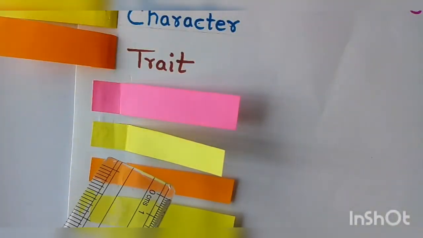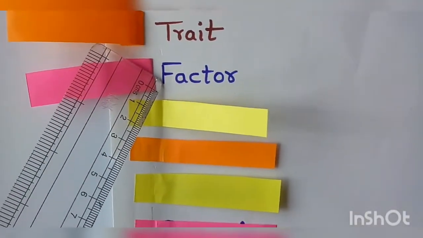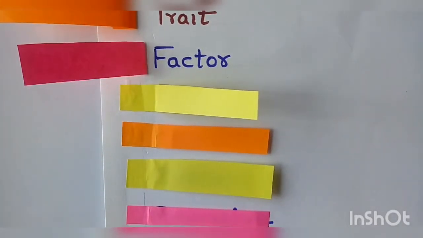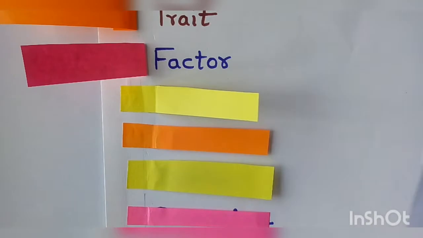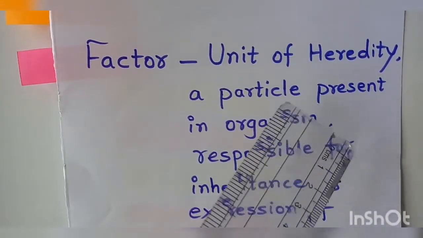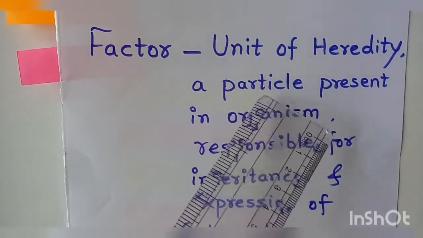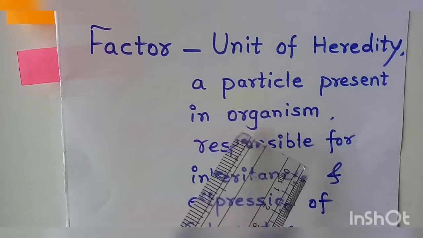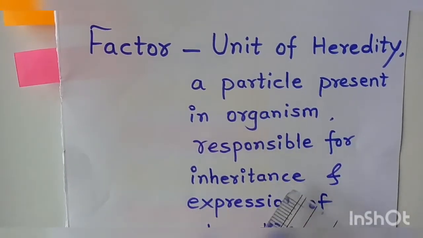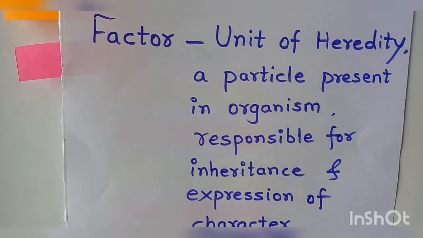The next terminology is called factor. Now what is a factor? In our previous lesson also we discussed factor. A factor is a unit of heredity. Mendel used to call it a particle which is present in the organism, and this particle is responsible for inheritance and expression of a character.